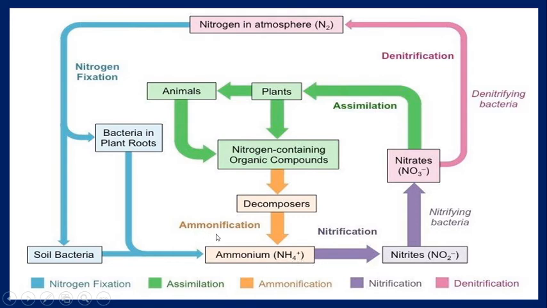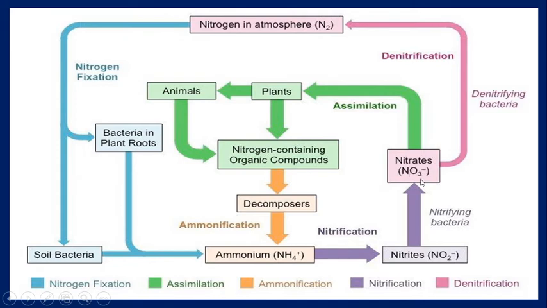This process is known as ammonification. This ammonia is converted into nitrite in the process of nitrification, with the help of Nitrosomonas bacteria. Then this nitrite, with the help of nitrifying bacteria, is converted into nitrates.